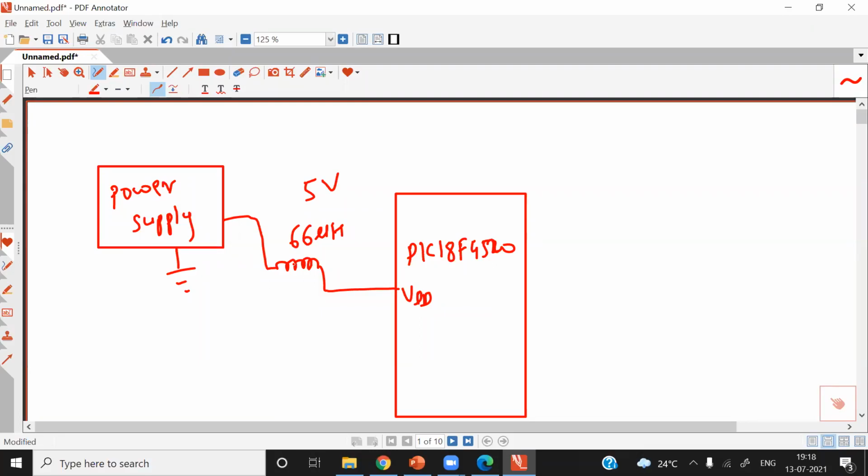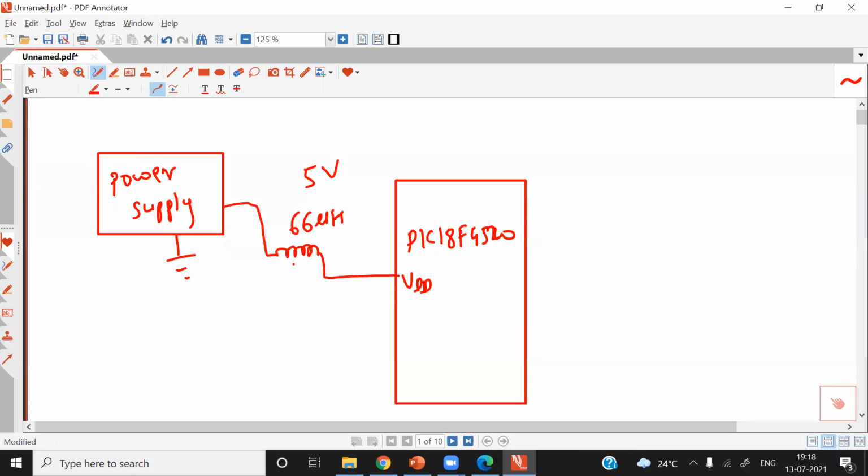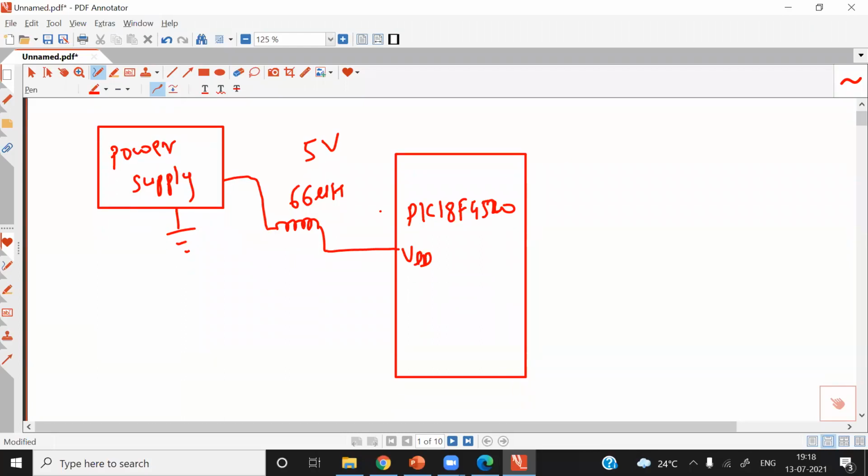So to make a product reliable, you must first of all understand what the problem is, and then you devise the solution. Instead of an inductor, you can also add a ferrite bead here. I write the word here. After this session, you can get the information on Google: what is a ferrite bead and how it is different from an inductor? There is a small difference between a ferrite bead and an inductor.